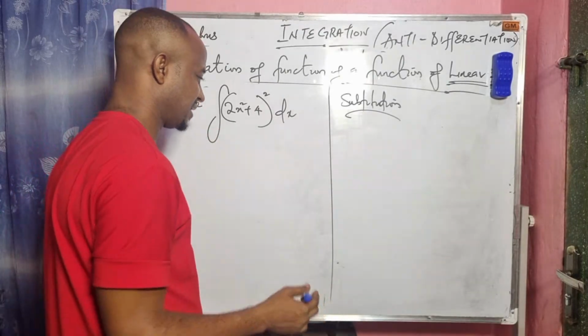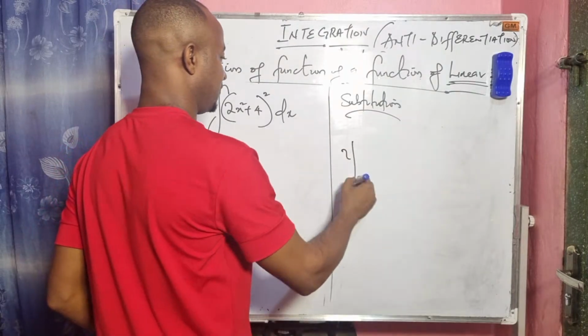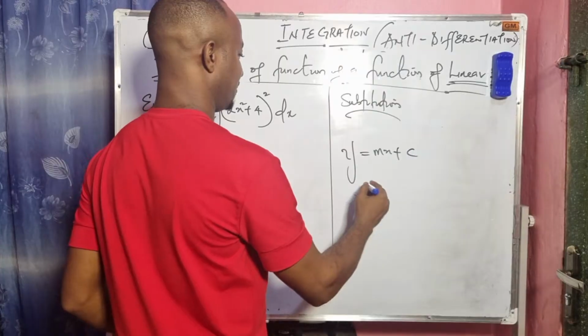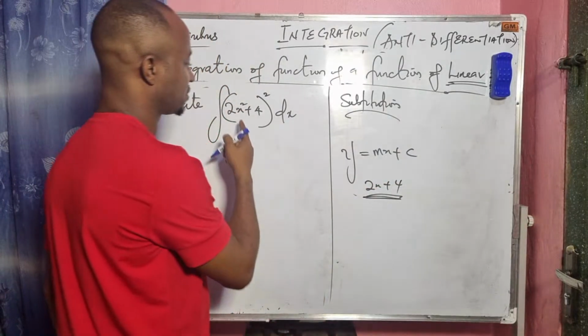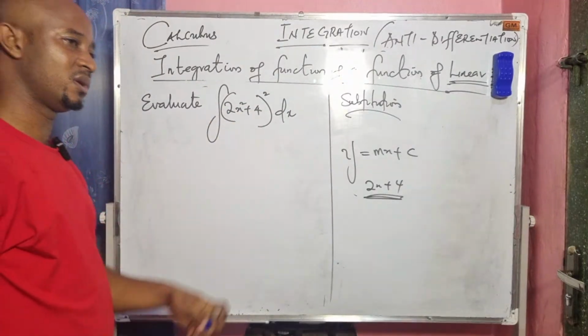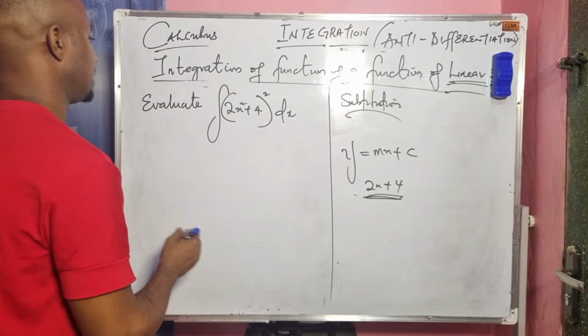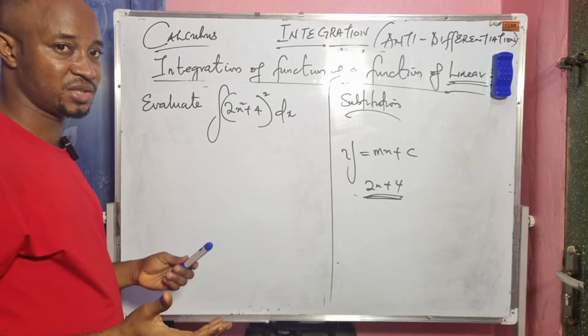Linear variables are variables with the highest power of 1, right? Like the general form is y equals mx plus c. For instance, 2x plus 4 is a linear variable. But 2x squared plus 4 is not a linear variable. So what we do is I have to expand this. I have to use the power rule of integration.